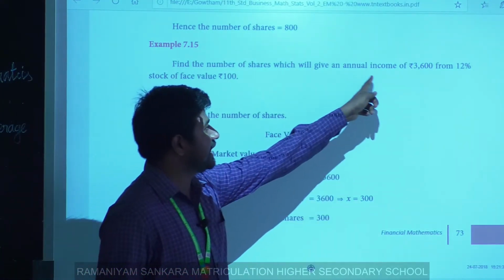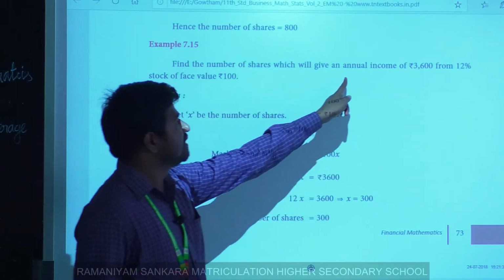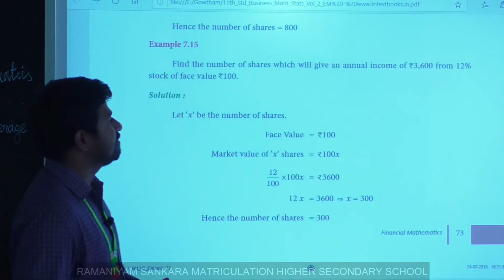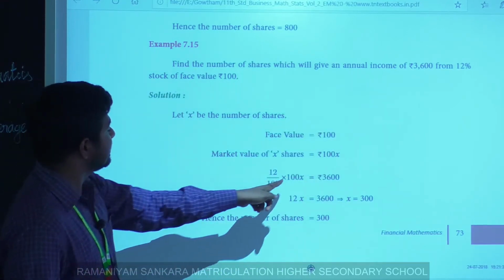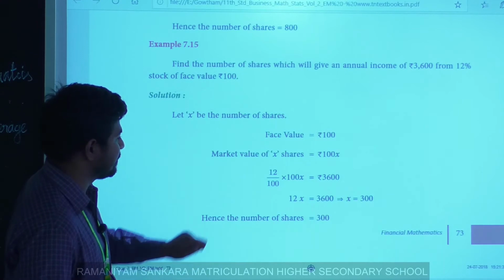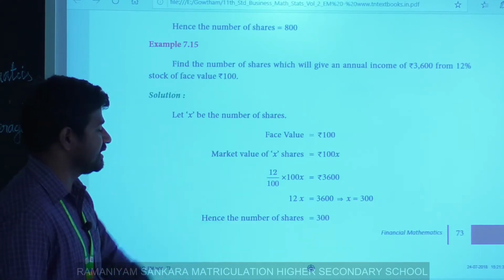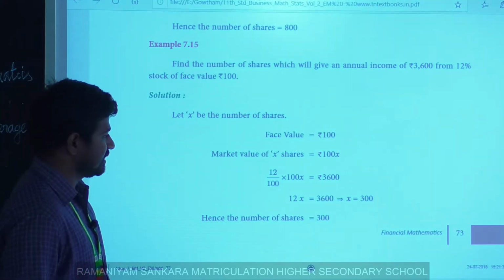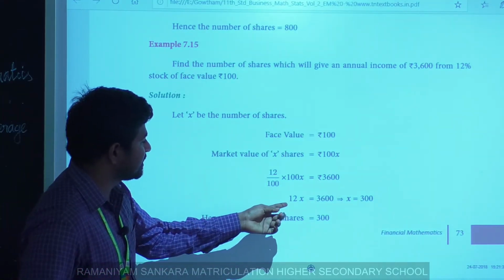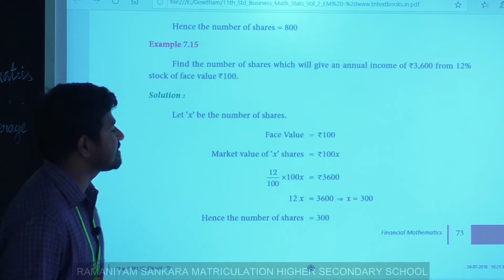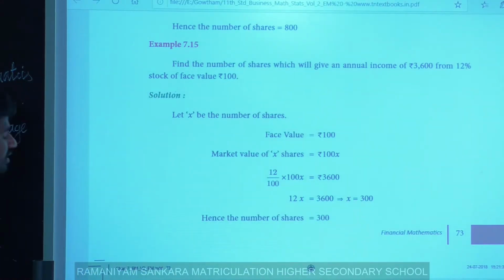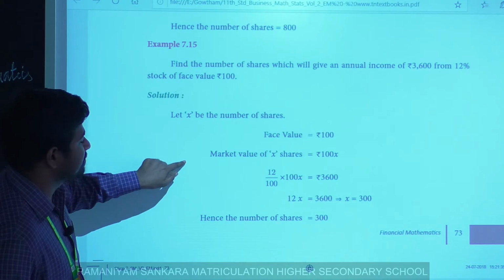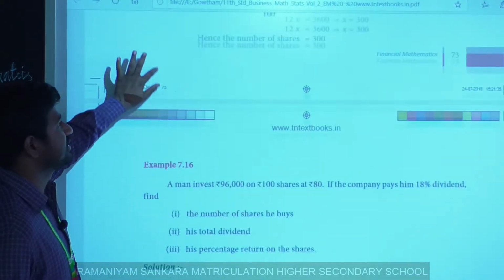Read the statement carefully, then write it like this: 12 by 100 into 100x equals rupees 3,600. Now with normal simplification, we find the value of x as 300. Hence the number of shares equals 300.